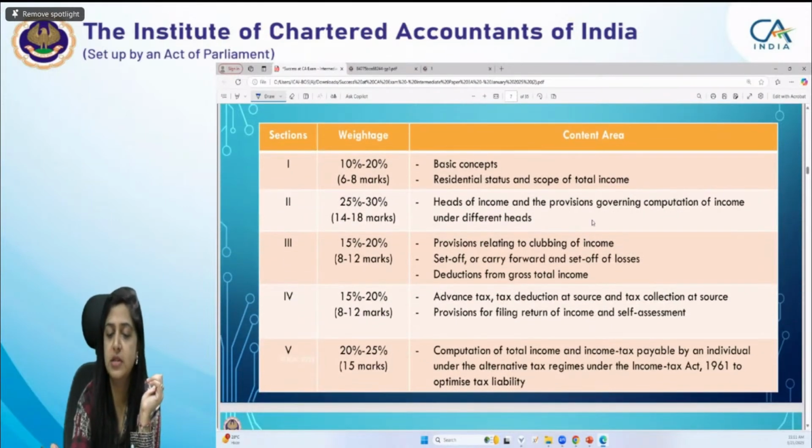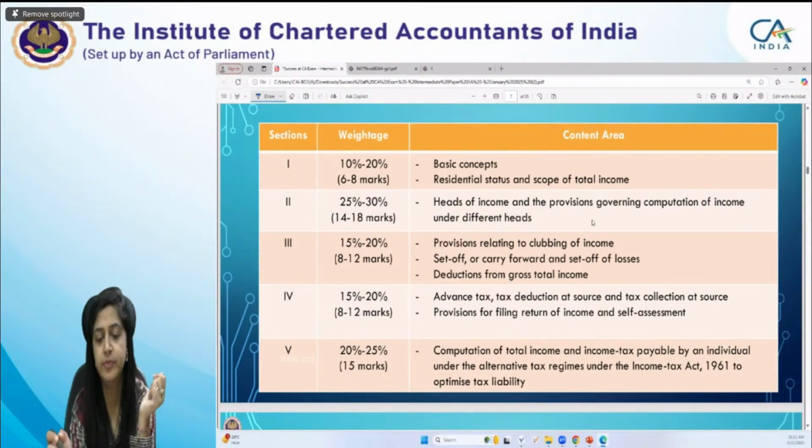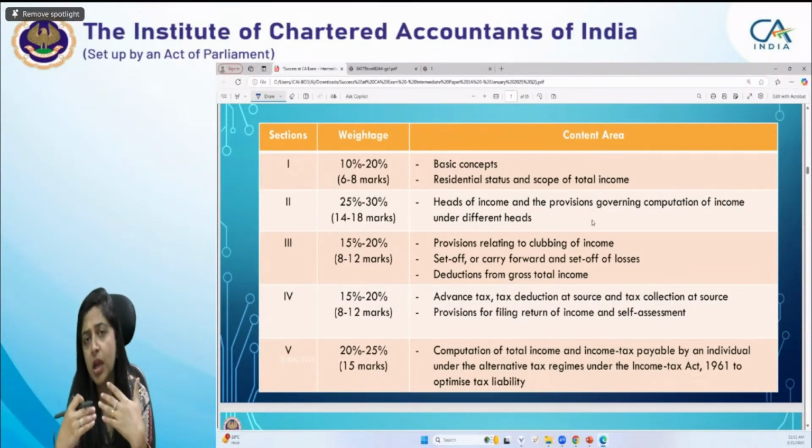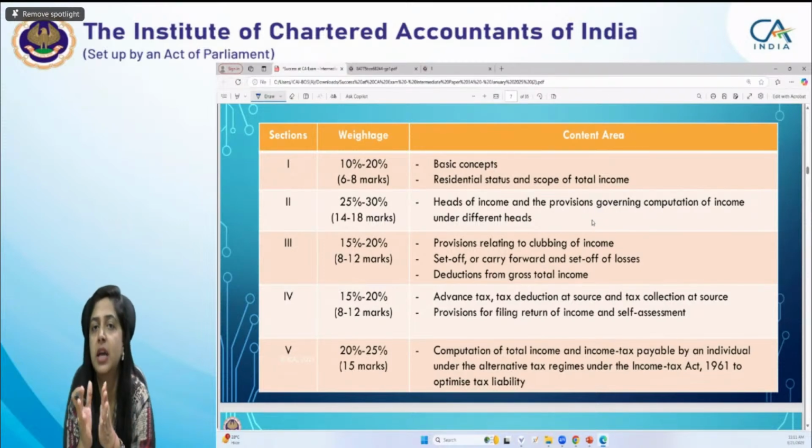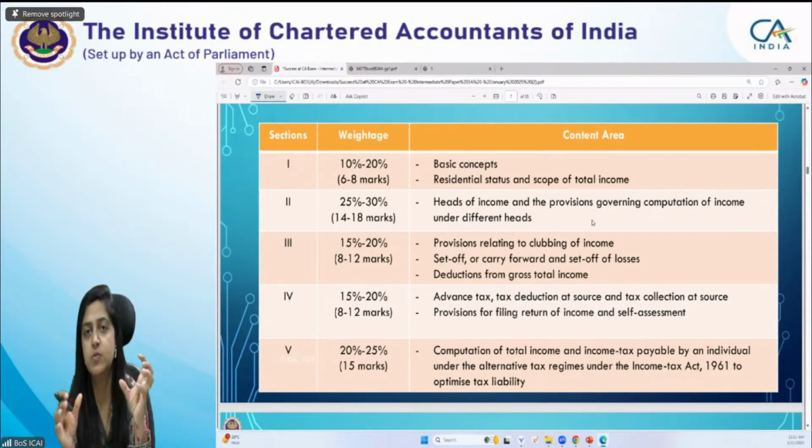Basic concept, residential status, heads of income, clubbing, set off, deductions, advance tax, return filing, and the computation of total income and tax liability. If you see the hierarchy, students, you will come to know that to compute the total income and tax liability for an individual, you have to follow these steps in this sequence only. So when you do your study, keep in mind that it's not like you can say, okay ma'am, the clubbing chapter is very small, so I'll do clubbing first, then I will do the other chapters.